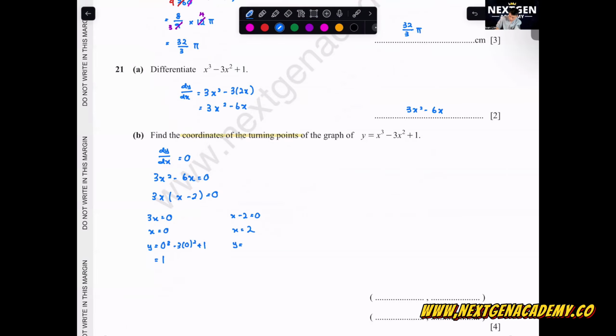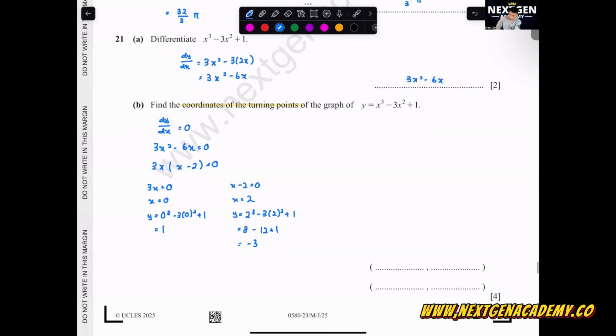This one will be 2 cubed minus 3 times 2 squared plus 1. 8 minus 3 times 4, 12, plus 1. 8 minus 12 is minus 4, plus 1, minus 3. So we'll get (0, 1) and (2, negative 3).